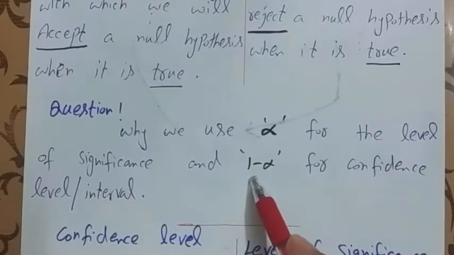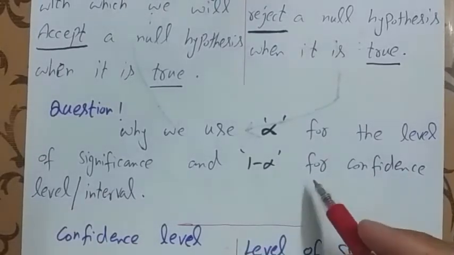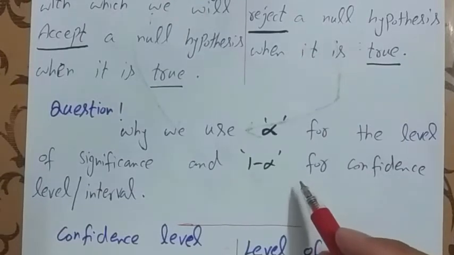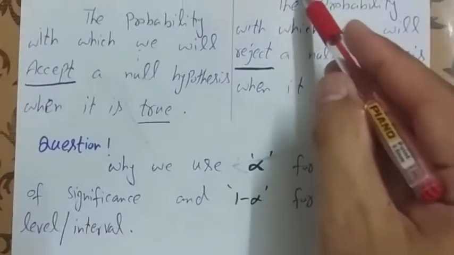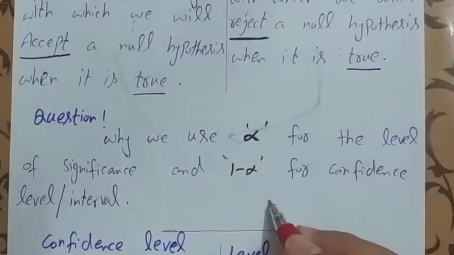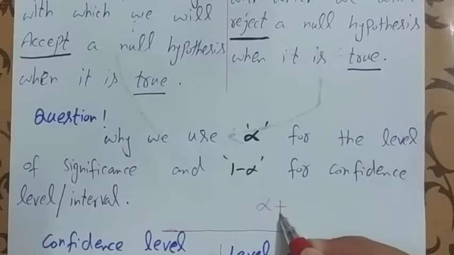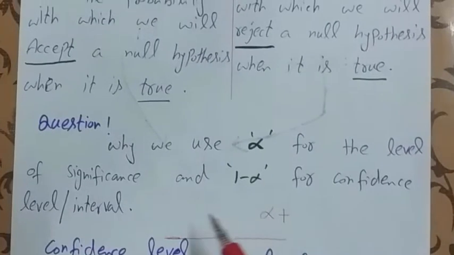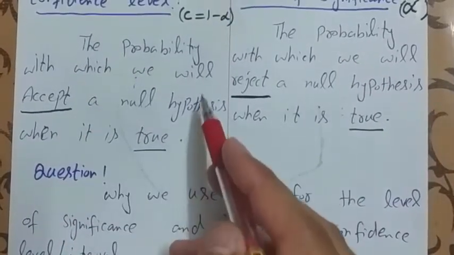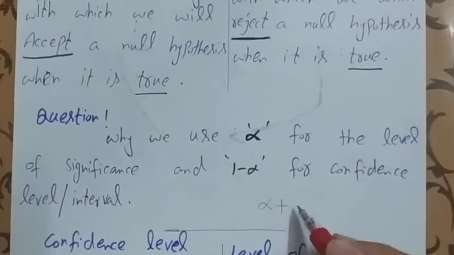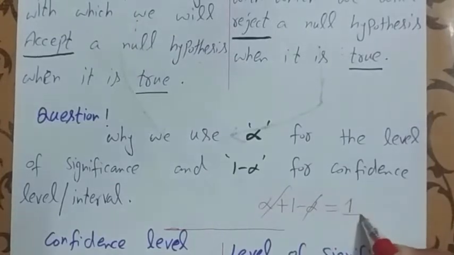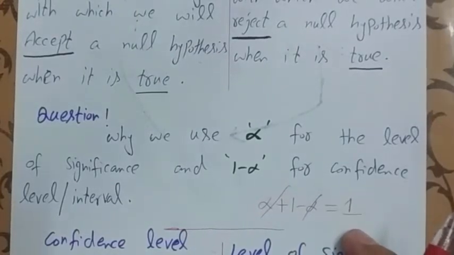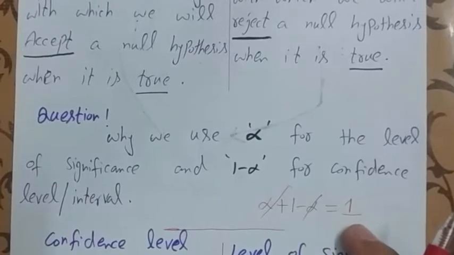So we check the rejection of a null hypothesis, which is the level of significance alpha, and add the acceptance of a null hypothesis, which is the confidence level equal to 1 minus alpha, and that result is equal to 1. This shows the probability is equal to 1.